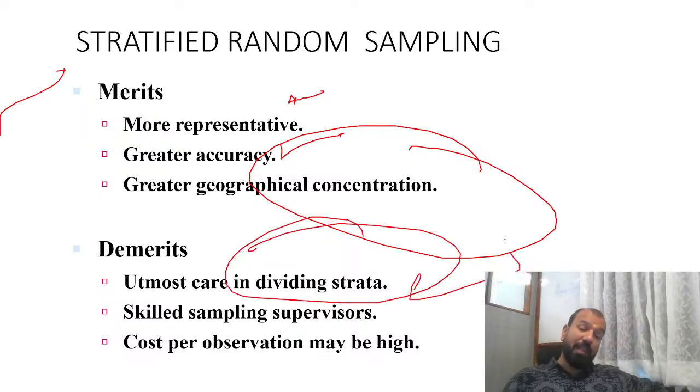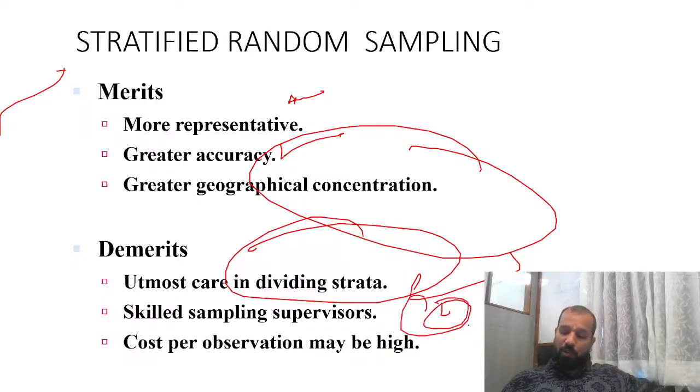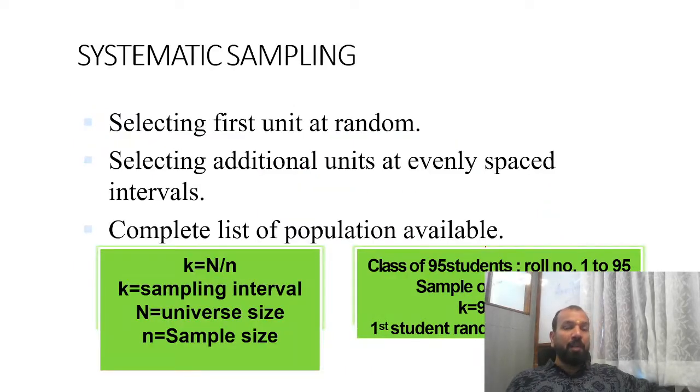Yes, you have to be very careful whenever you are framing this data. The skilled sampling supervisors and all those people who are handling the data should be very skilled. And cost per observation may be very high. Yes, sometimes it requires more cost because it requires more time. If it requires more time, it requires more cost.